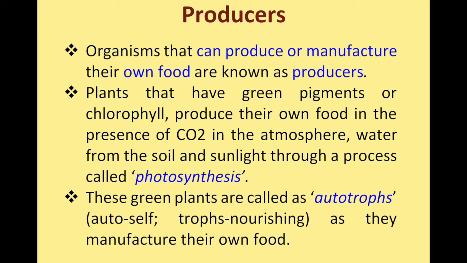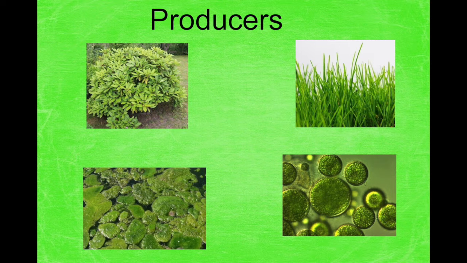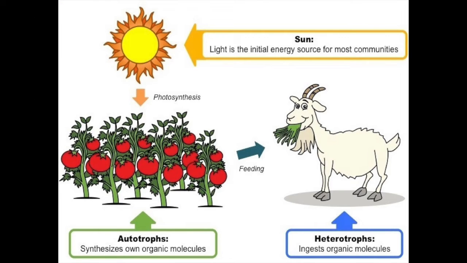These green plants are collectively called autotrophs. Auto means self and troph means nourishing. As they manufacture their own food material, they are otherwise called autotrophs. I am giving some examples for producers. You can see here the plants, grasses as well as some algae. They are able to synthesize their own food. Autotrophs synthesize their own organic molecules, that is carbohydrate and starch, and that is synthesized by all plants and algae.